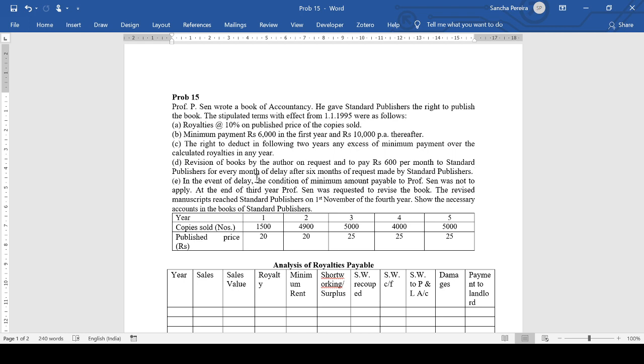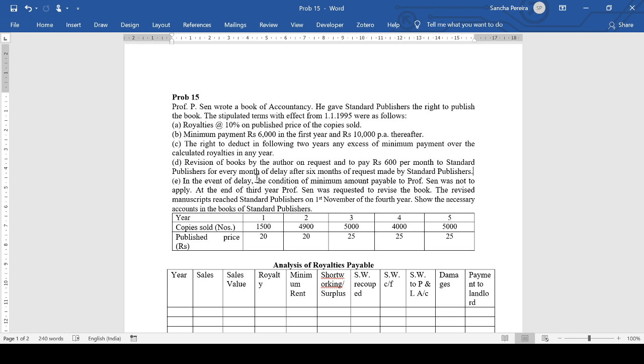The publisher or the lessee gives the author a period of 6 months to make the changes. If by the end of the 6 months the changes are not made, the author has to pay the publisher 600 rupees for every month of delay. So within 6 months he needs to make the changes. In case he doesn't, the author needs to pay the publisher 600 for every month of delay. So remember this agreement.